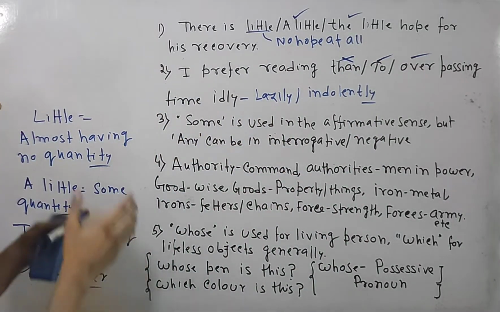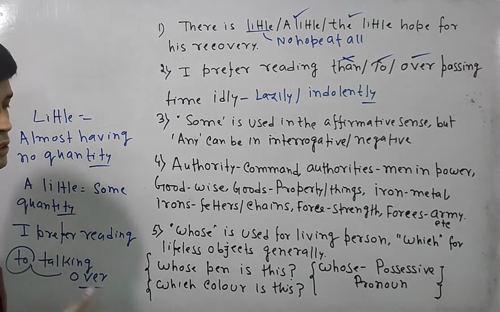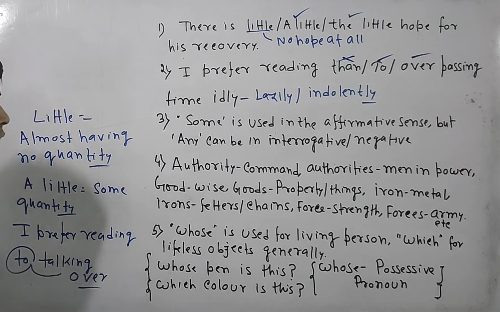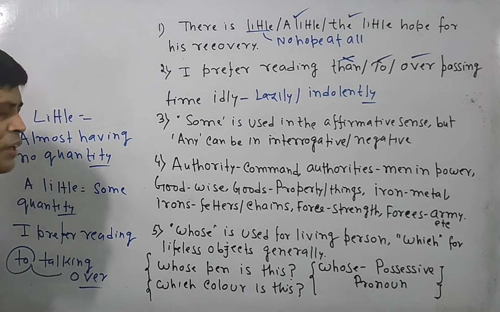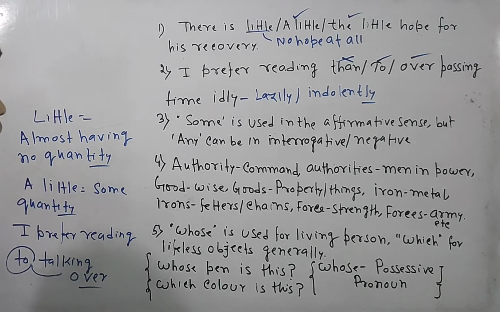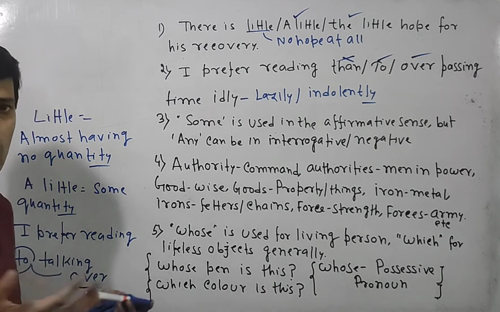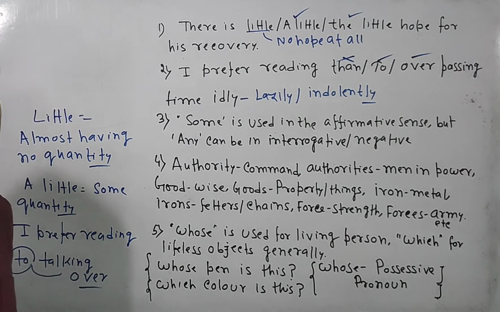Now look at the next rule: some can be used in the affirmative sense, but any can be used in negative or interrogative form. I have some money, I have some chance, I have some hope. All are used in the affirmative form.